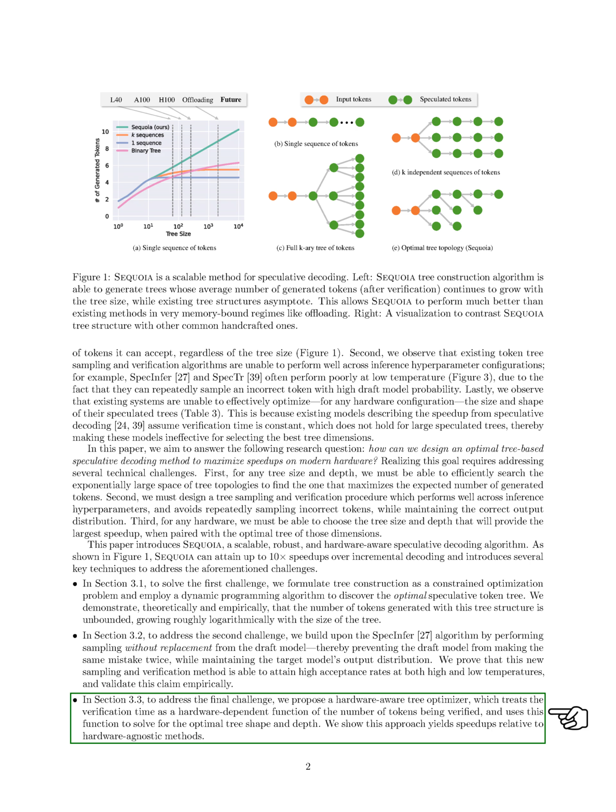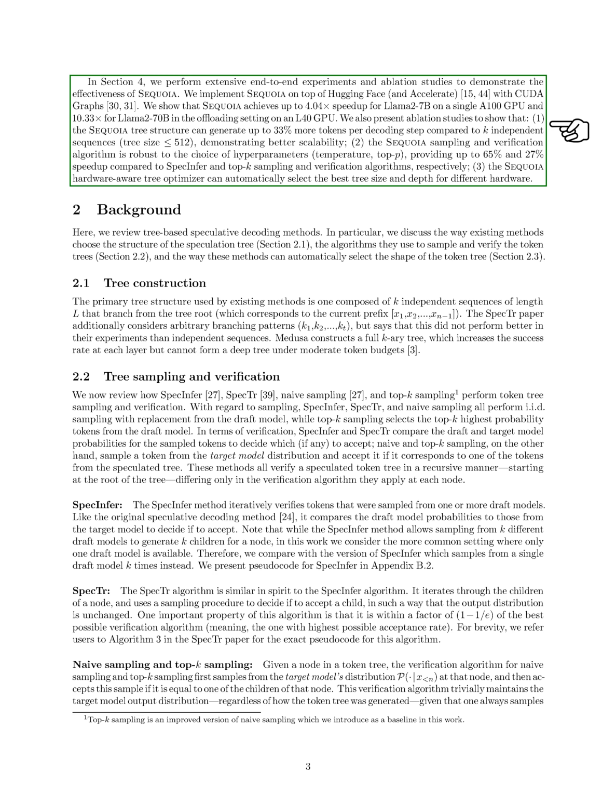For the final challenge, we propose a way to adjust the token tree's size and shape based on the hardware being used, by considering the time it takes to check the tokens as a function that depends on the hardware and the number of tokens. This approach allows us to find the best tree dimensions for speed improvements compared to methods that don't consider hardware differences. We conducted thorough experiments and studies to show how effective SEQUOIA is.